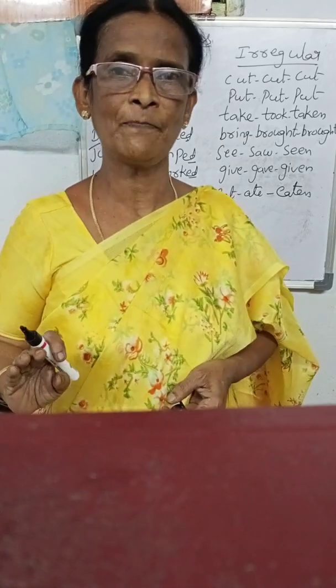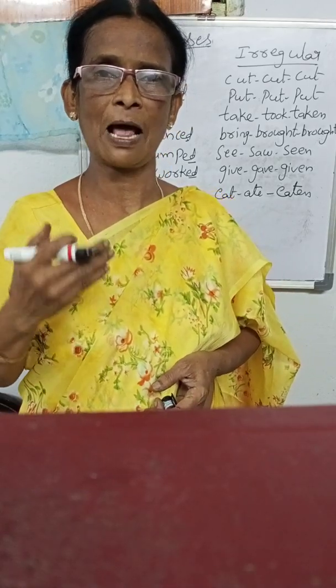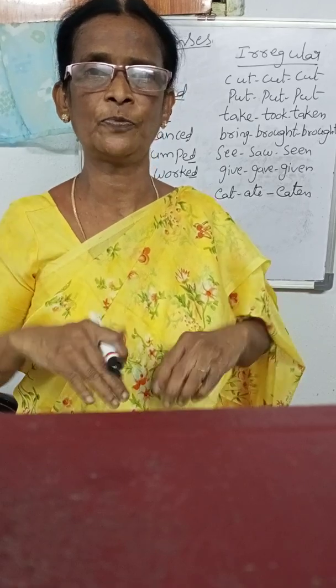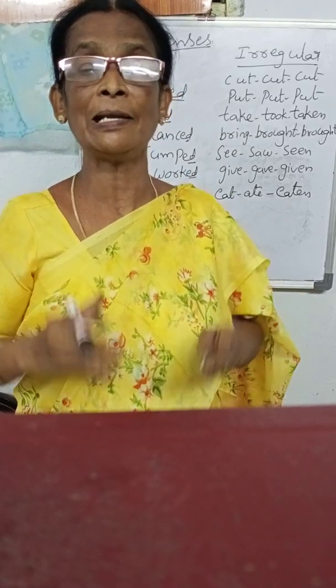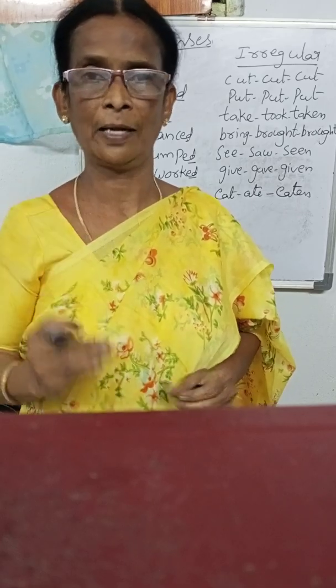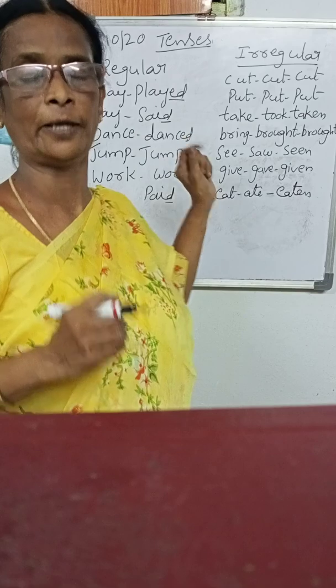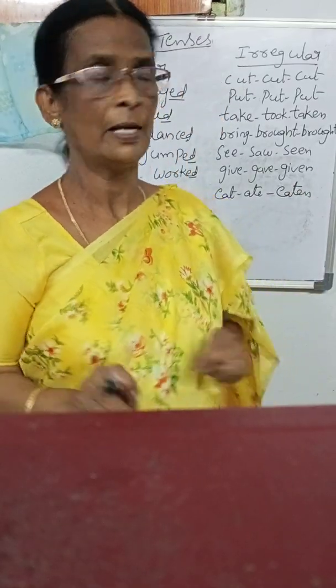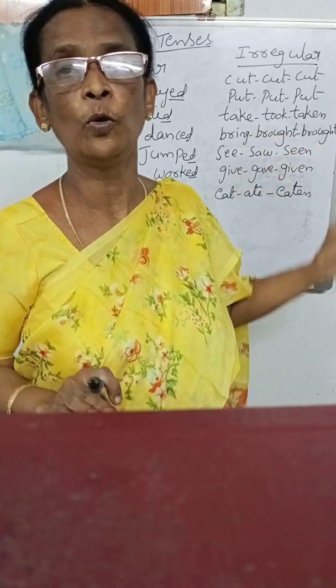Have you understood, ma? So, whenever the teacher asks about regular or irregular verbs, you can easily remember: verbs that end with the ed and d are regular. Which do not end with the ed and d, those are the irregular. Is it clear? Okay. Now, I am going to take the poem.